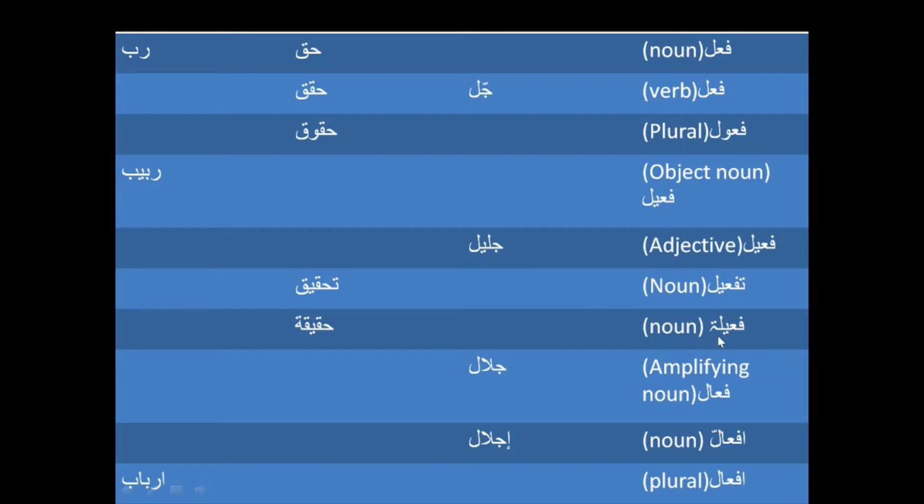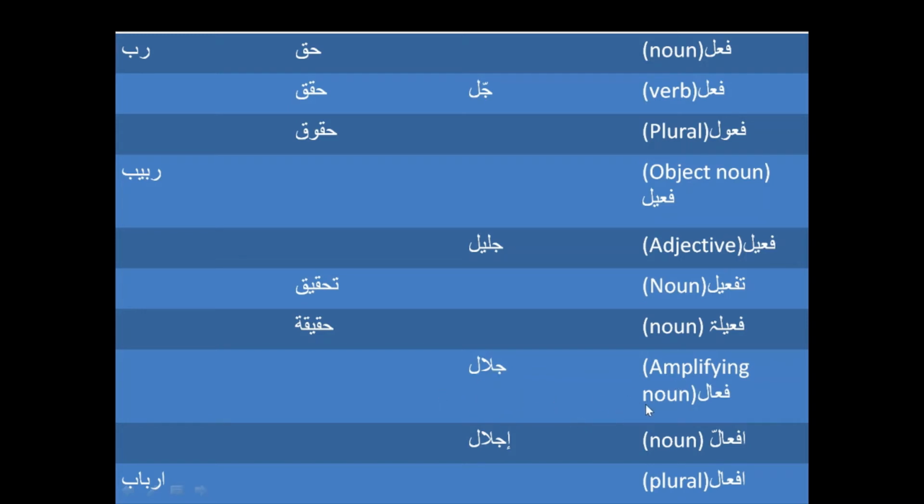And then we have from faeel, fa'eela form as well. That is a noun again, and that is going to make Haq into Haqiqat. And Haqiqa is again some reality, truth, or the right thing or the due rights. And then we have this fa'aal form, and fa'aal form is an amplifying noun, and this is going to make Jal into Jalal. So Jalal is dignity or honor, and amplifying noun is like extreme sort of dignity or honor.